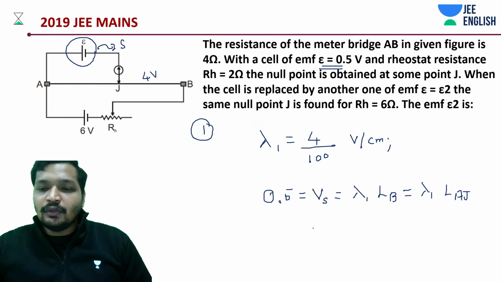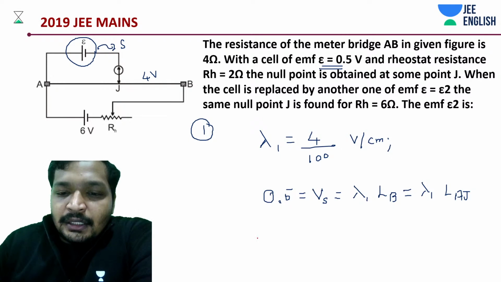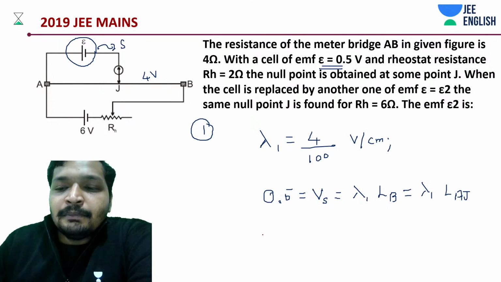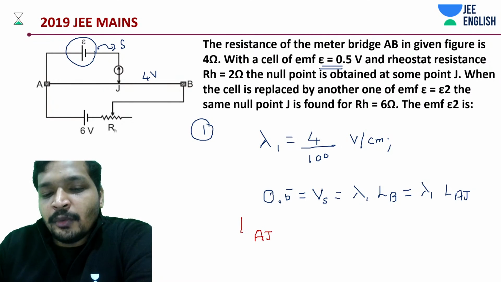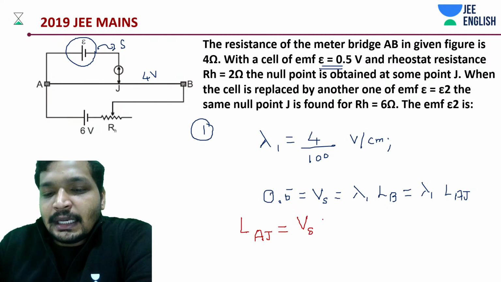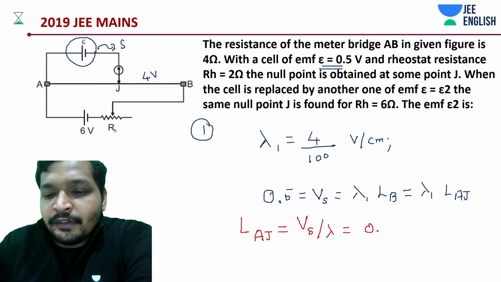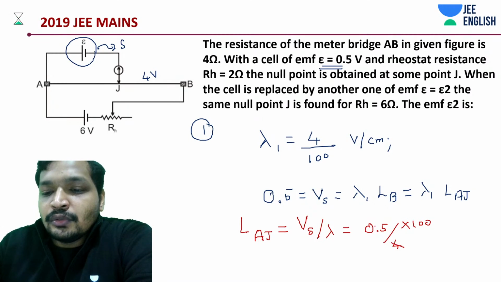AJ, it's AJ. Okay, of course you know what to do now. It's basically AJ length going to be how much? V secondary divided by lambda. In this case it is how much? 0.5, as you know, divided by 4 into 100. 4 divided by, again 4 divided by 100, so basically 100 on the top.